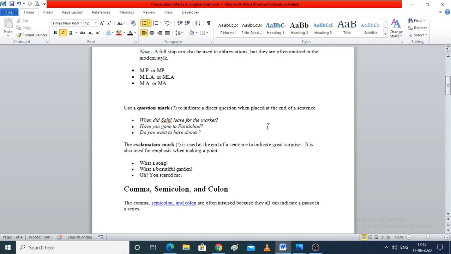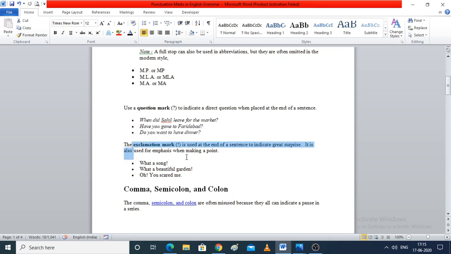For example, when did Sahil leave for the market? This is a question that we have made. So, when we write this sentence, we write a question mark, which indicates that we are presenting a direct question.